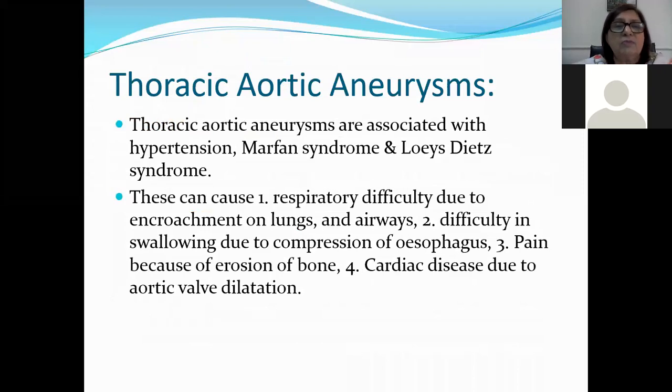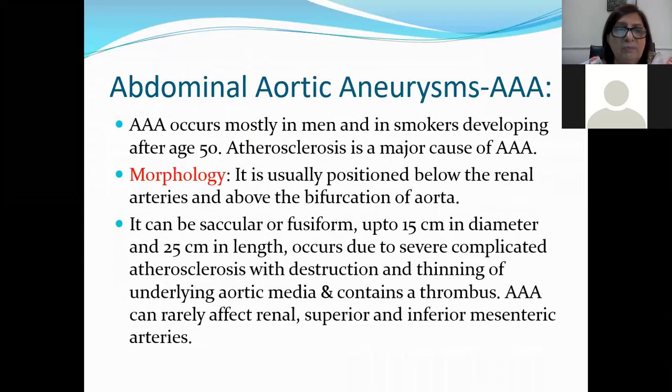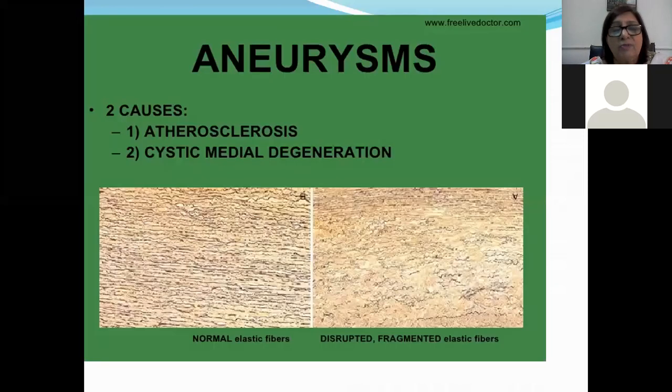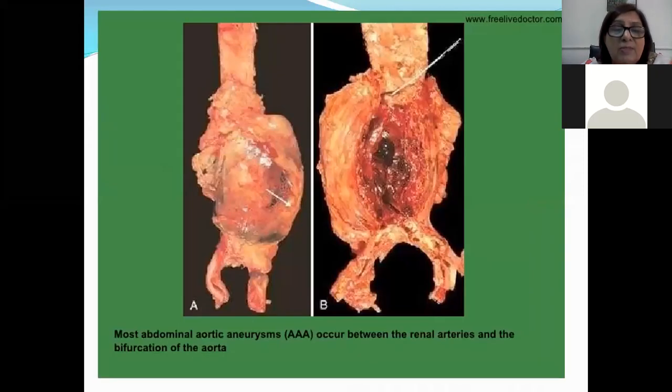Thoracic aortic aneurysms are associated with hypertension, Marfan syndrome, or Loeys-Dietz syndrome. So I hope abdominal aortic aneurysms are clear. As I've told you, the most important causes are atherosclerosis and hypertension, and tertiary syphilis also gives rise to aneurysm, but as syphilis has reduced, and we do not see that number of patients with syphilis, that etiology is also reduced. So abdominal aortic aneurysm, I've told you, can be because of inflammation, immunoglobulin IgG4 reaction, or mycotic, that is because of suppurative inflammation. Next is the thoracic aortic aneurysm.